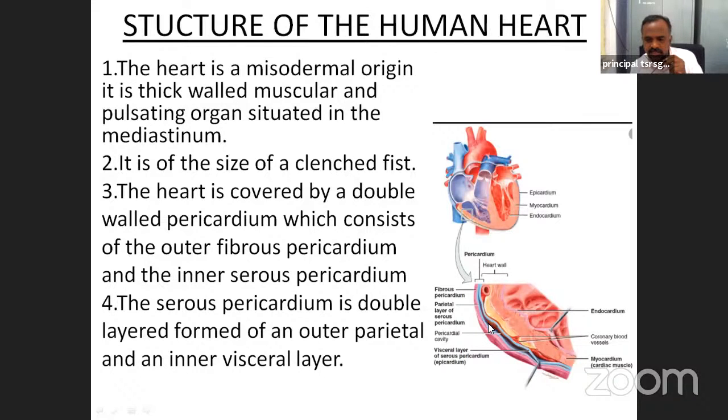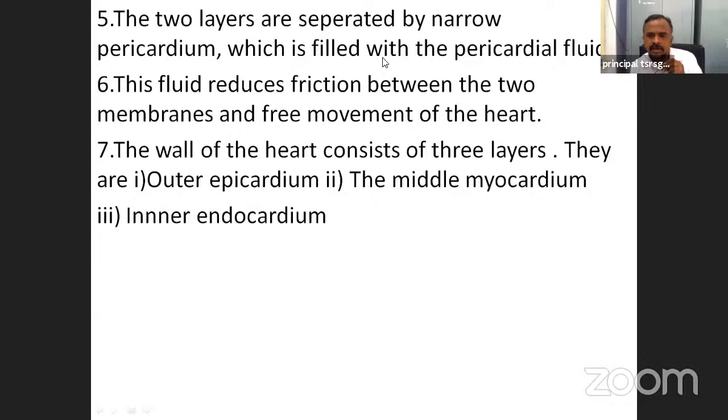In between the visceral layer and the parietal layer, a small cavity is there. The two layers are separated by a narrow pericardial cavity, which is filled with the pericardial fluid.